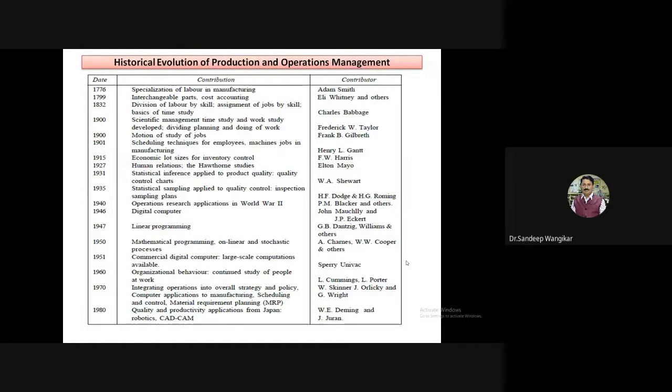Anybody cannot do all types of work. With the introduction of specialization of labor, this person will do this job, that person will do that job. This was introduced by Adam Smith in 1776. So the contribution started in 1776 with the specialization of labor, depending upon the skill sets that labor has.